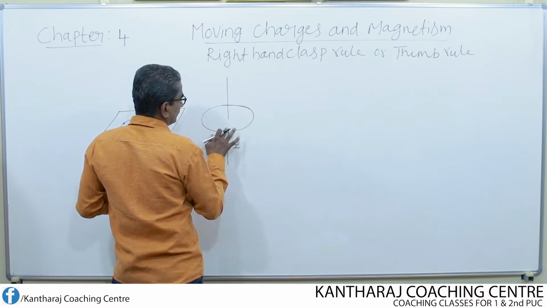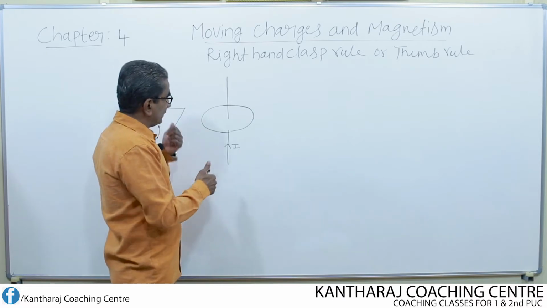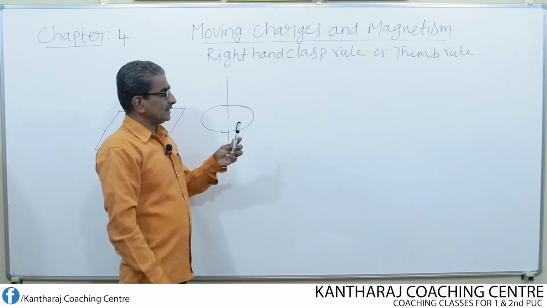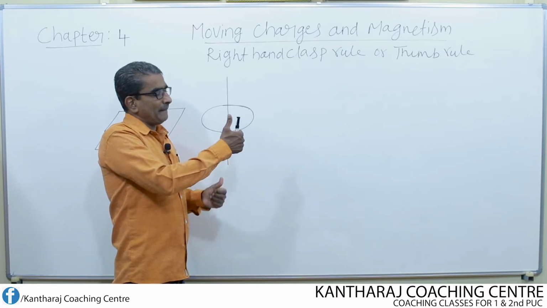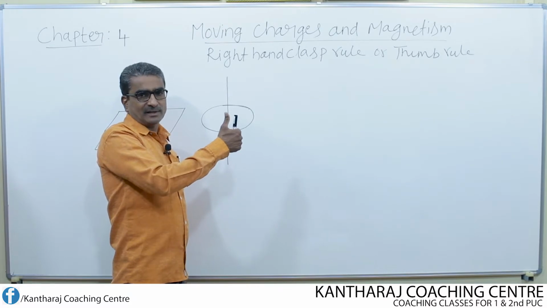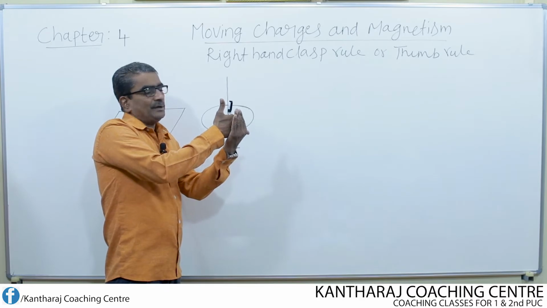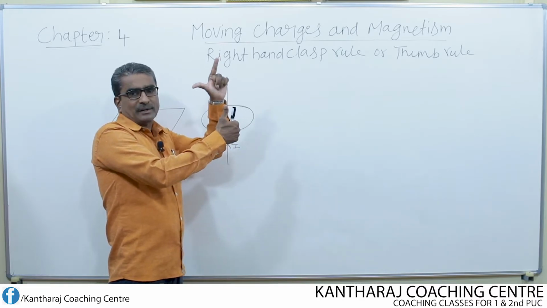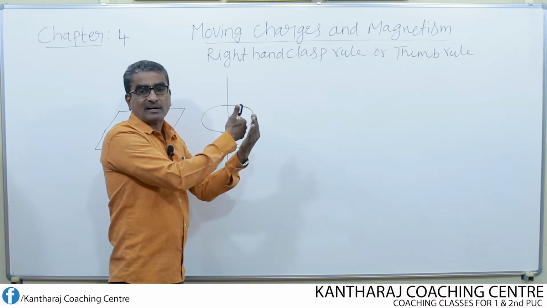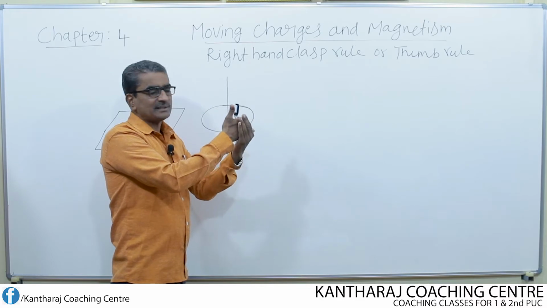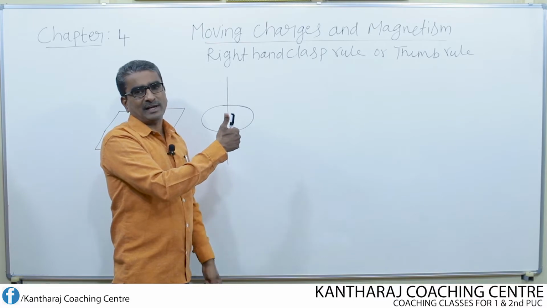Now, according to this rule, imagine a straight conductor and let us hold this straight conductor by means of the right hand in such a way that the thumb represents the direction of flow of current, whereas the fingers clasping or curling all around this conductor like this give the direction of the magnetic field.